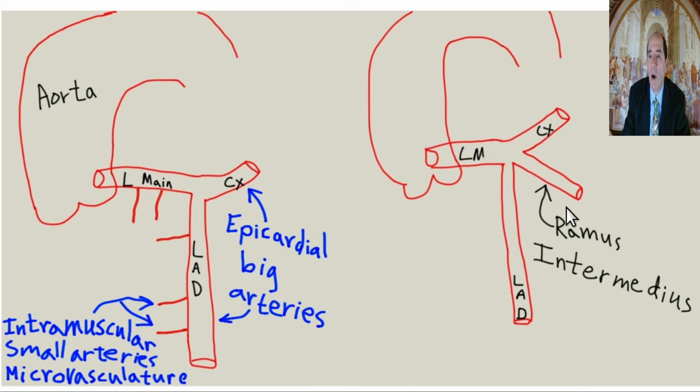So what I'm saying is you don't know if you got a ramus or not. Just assume you do and be healthy, eat healthy.